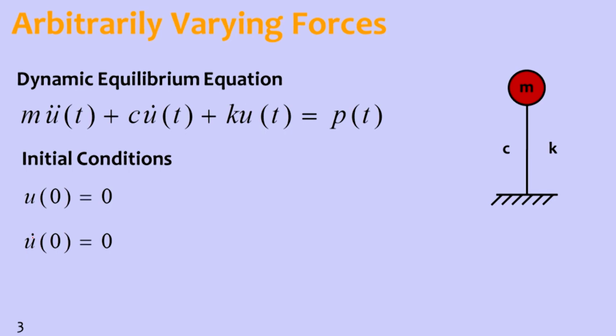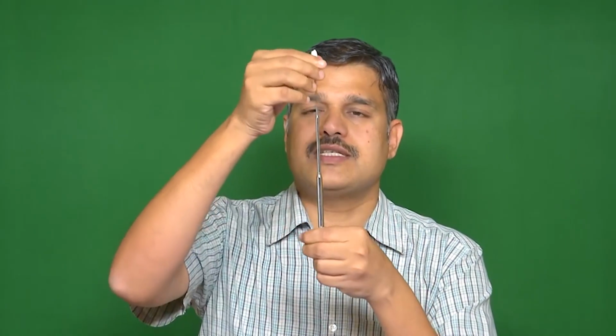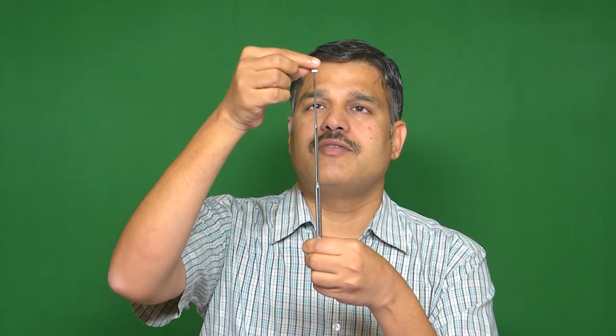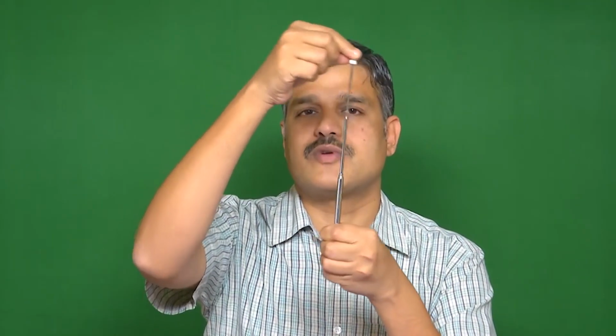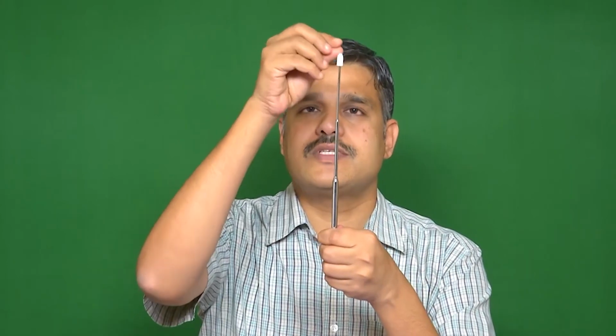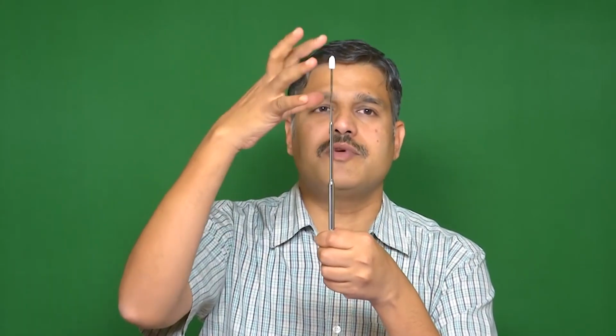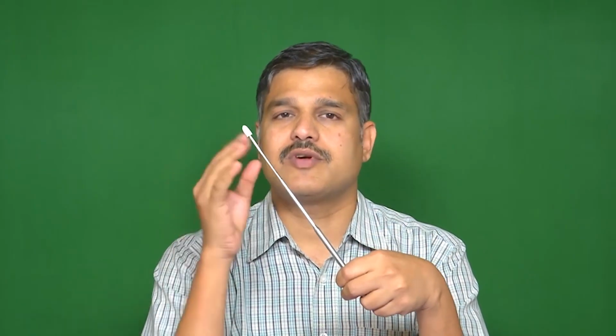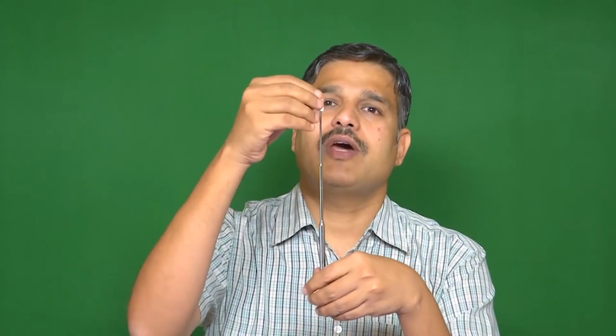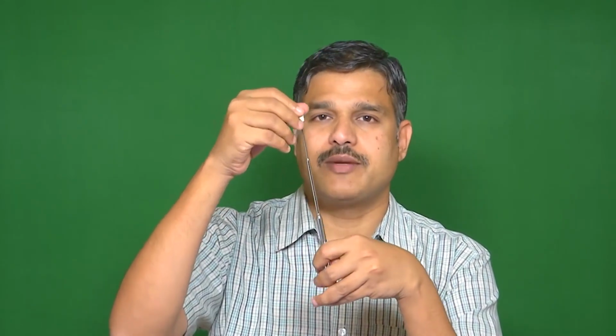Arbitrarily varying force means, like so far what we have discussed, a structure is there and on that we have applied a sinusoidal force or a harmonic force. Now instead of harmonic force, if some random force is getting applied, say for example wind force or earthquake force, how do we evaluate the response using the principles of structural dynamics? That is what we are going to discuss in this class.